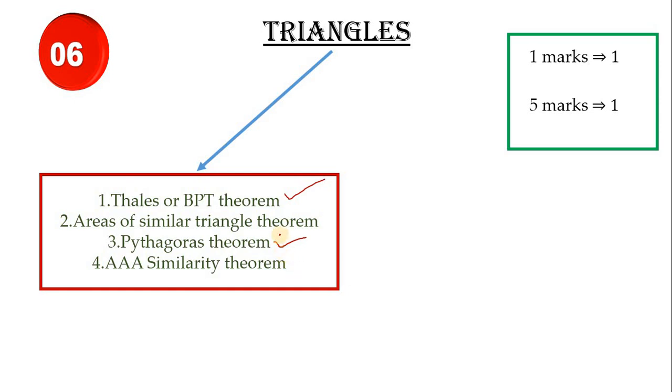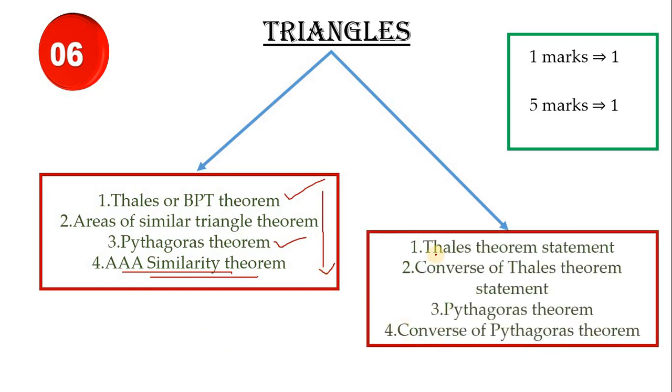But I cannot guess that only these 2 theorems they'll ask for 5 marks. Hence my suggestion is you practice all 3 theorems and you learn the AA similarity criterion also. It will be helpful for you. Next, 1 mark questions. I cannot tell you exactly, they may ask this itself, but you learn. This will be helpful for you.